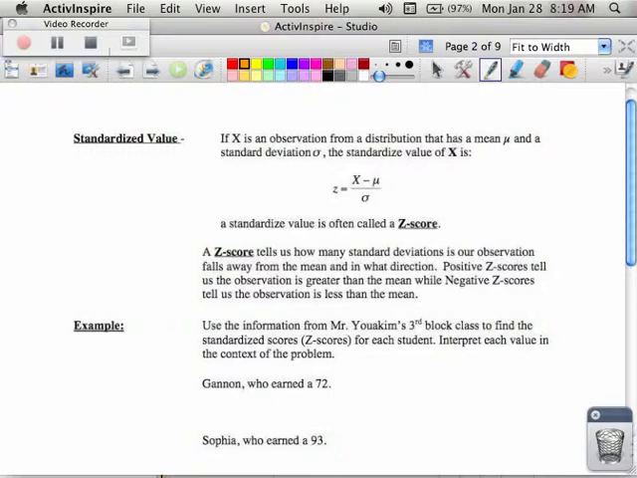It's called a z-score. And the way that you find the z-score is you take your observed value, which they call x, minus mu, which is your mean of all the data, and then you divide it by the standard deviation, and that's called your z-score.